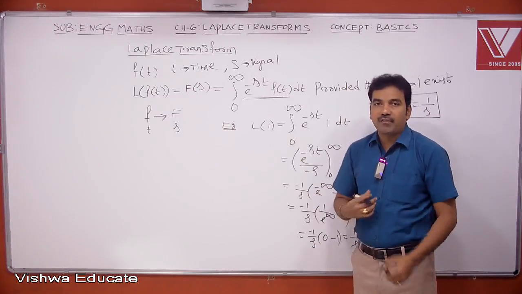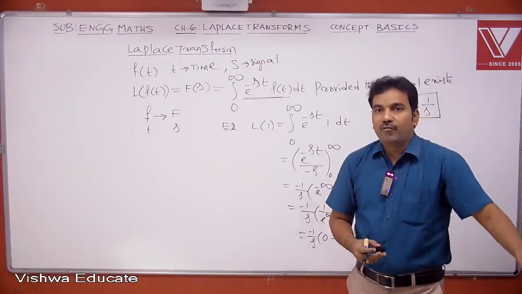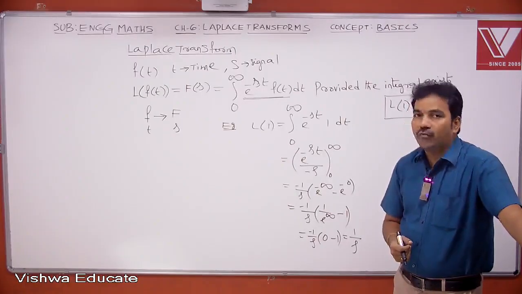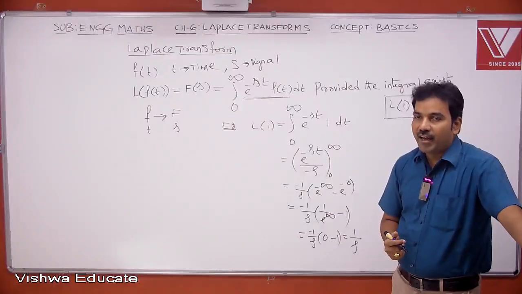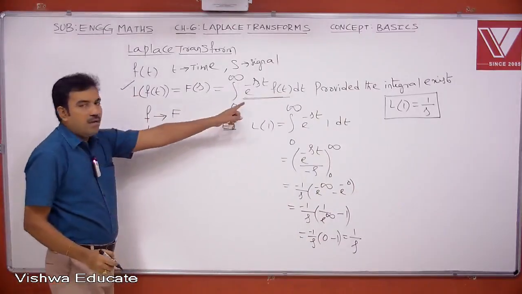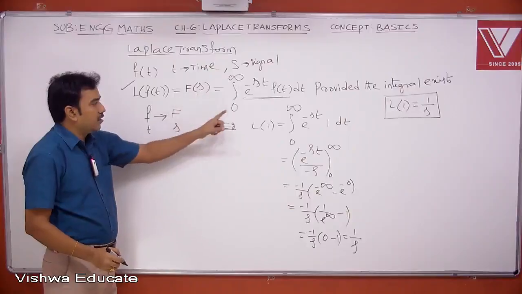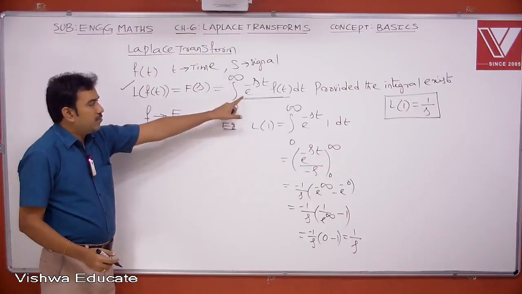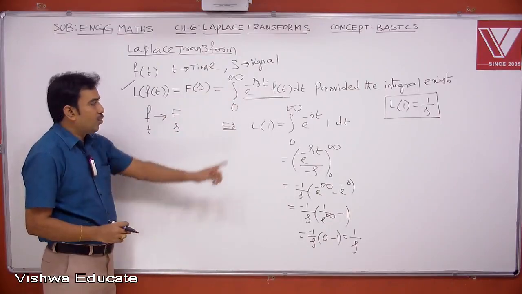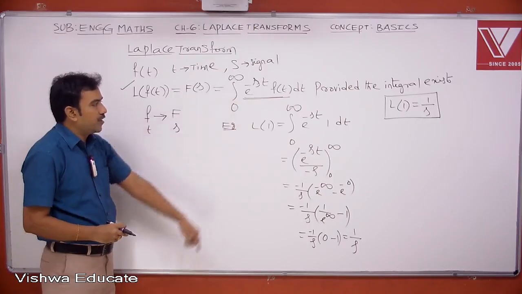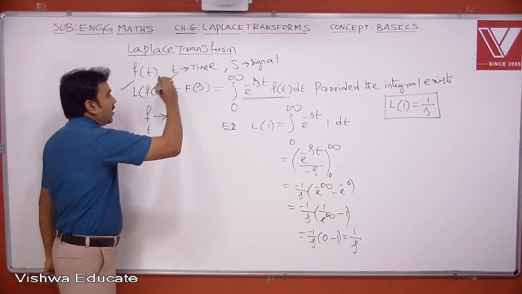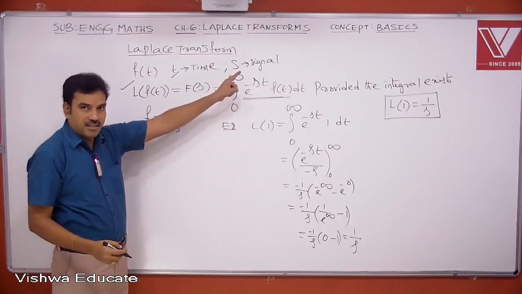The Laplace transform of f of t is denoted and defined as L of f of t equal to capital F of s, equal to the integral from 0 to infinity of e power minus st into f of t dt, provided the integral exists, where t is a time variable and s is a signal variable.